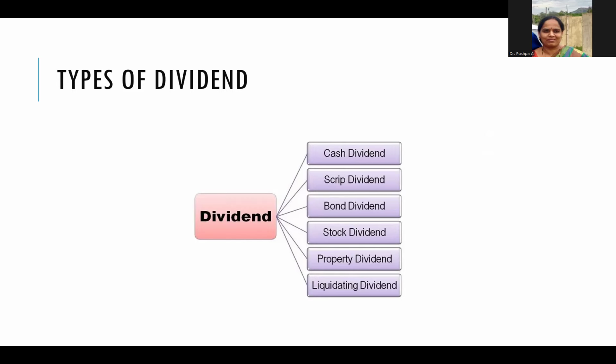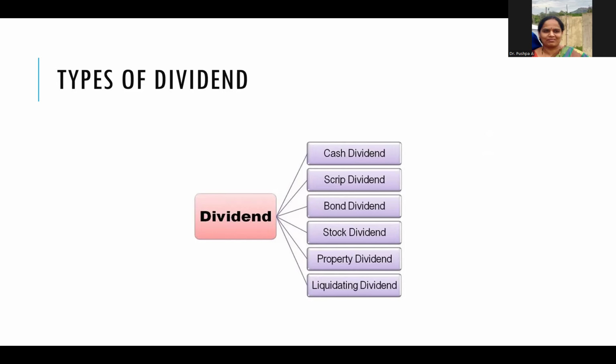Scrip dividend is another form of dividend where the company issues transferable promissory notes to shareholders wherein it confirms the payment of dividend on a future date. These types of dividends are issued when a company does not have enough liquidity and requires some time to convert their current assets into cash.